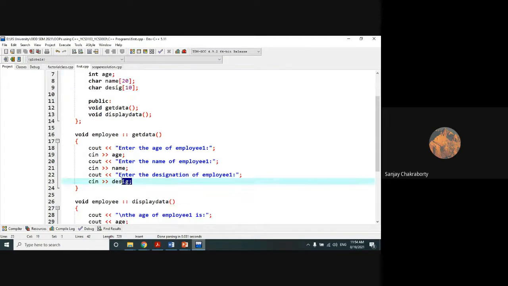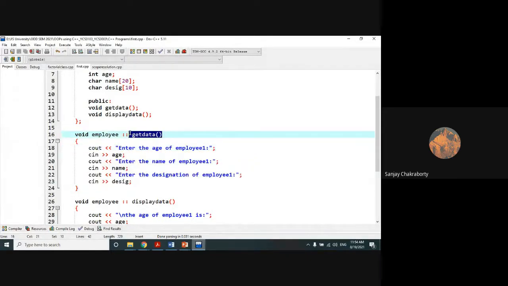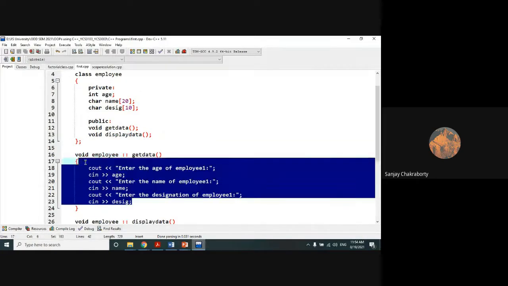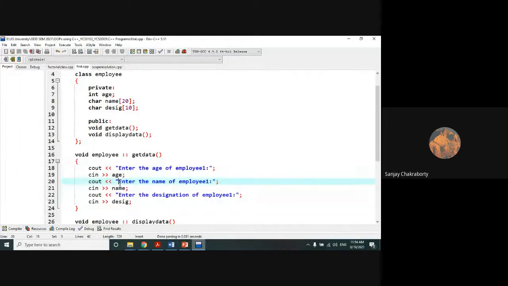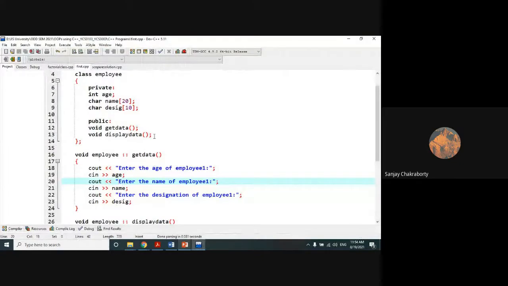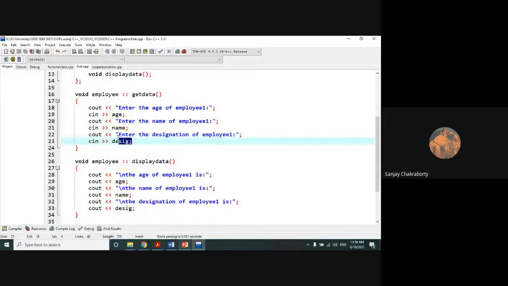So here, you are able to access these three data members, age, name, and desig, within this member function of the same class, in spite of these three being private in nature. How can we access them? Because it has already been told in the PPT that they are accessible only from within other members of the same class. This get data is another member of this employee class, the same class. That's why it is eligible to access them. Is it clear? Understood? How we can access it?